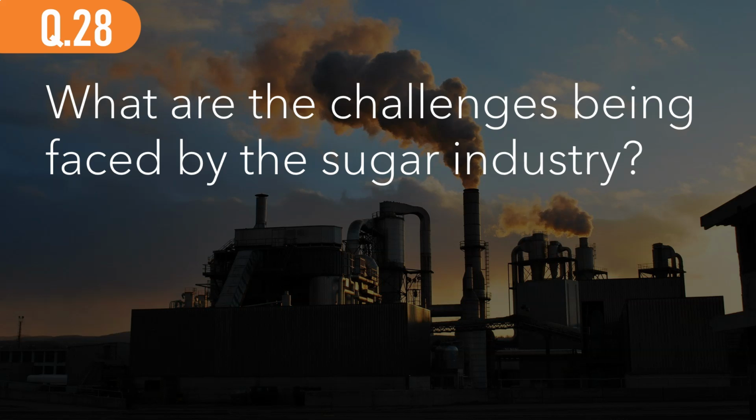Question number 28. Now we're moving on to the sugar industry. What are the challenges being faced by the sugar industry? The sugar industry is known as a time-bound industry because the raw material, the sugarcane, is going to decrease in quality as the sucrose levels decrease with time. So the sucrose is what makes sugarcane sweet. And if there's any delay in processing, then the sucrose level will significantly decrease, causing the quality of the sugarcane to subsequently decrease. That's why sugarcane is time-bound. Any delay will cause the quality to decrease.